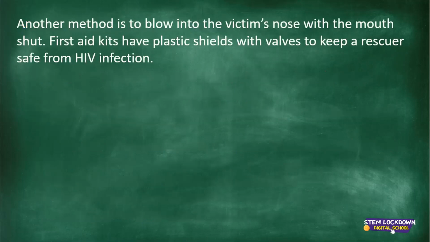And then another method is to blow into the victim's nose with the mouth shut. First aid kits have plastic shields with valves to keep a rescuer safe from HIV infection. So with this one, you need to be protecting each other. You are protecting each other from any sort of infection, in case it is the rescuer who actually has the infection, or if it's the victim who has the infection. It helps to keep both parties safe and protected.